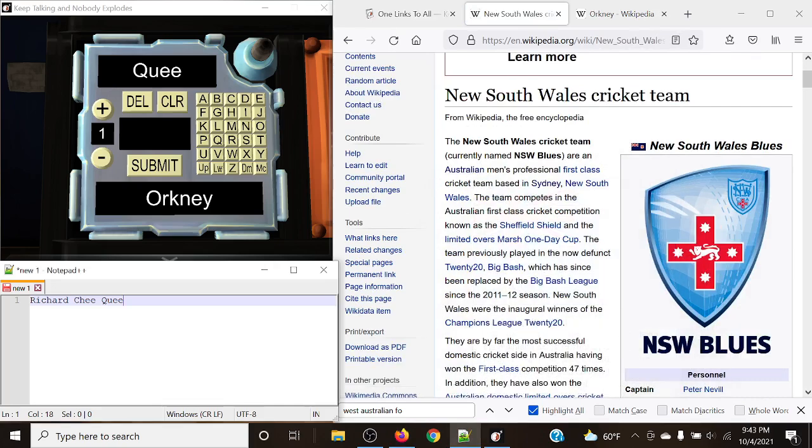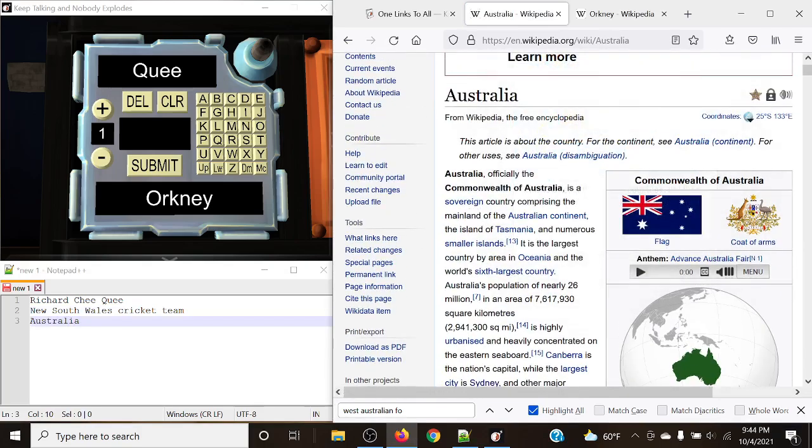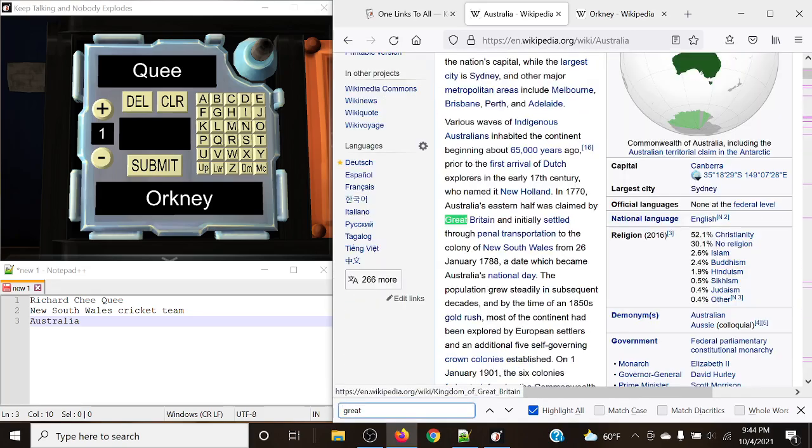Okay, so we go to the New South Wales cricket team, and in this case, we're actually able to get to Australia. So let's go to Australia. It probably will mention Great Britain somewhere along the lines, so let's search up Britain.